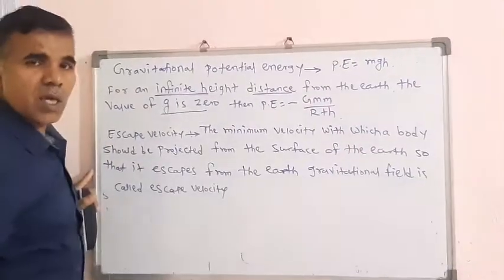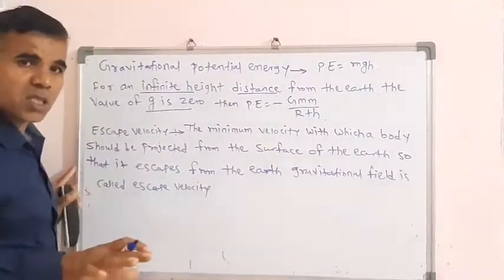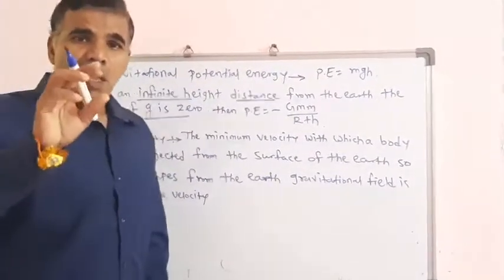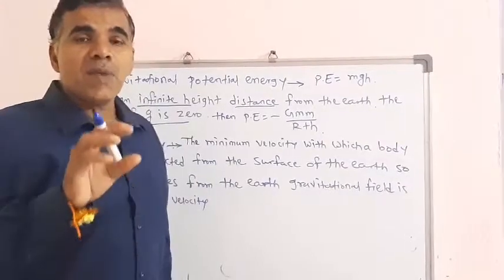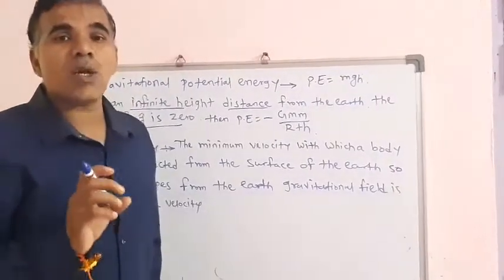Look at this. If we throw any object to an infinite distance from the earth's surface, then the acceleration due to gravity, the gravitational field, becomes 0. It does not attract towards the center of earth.